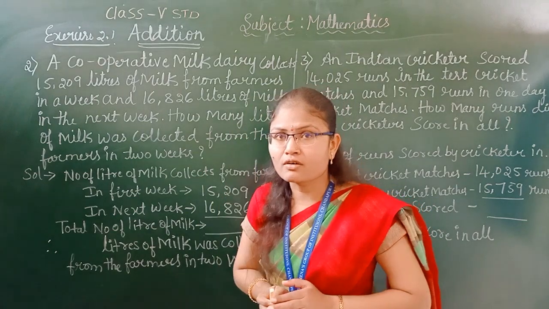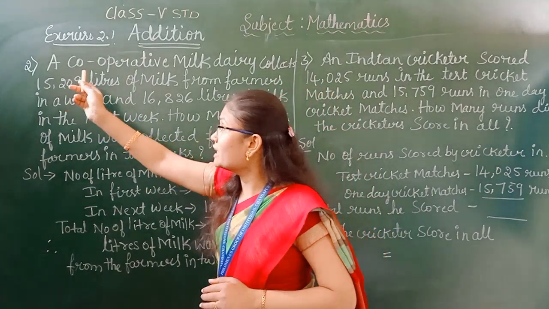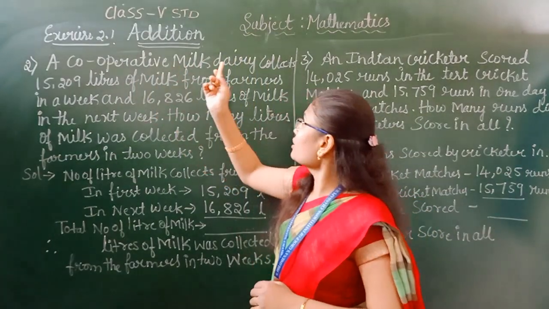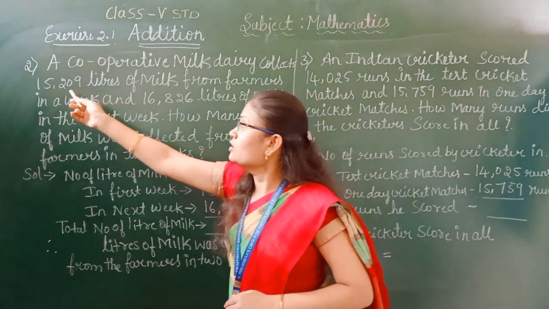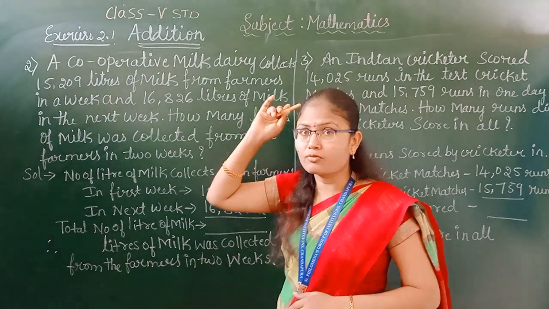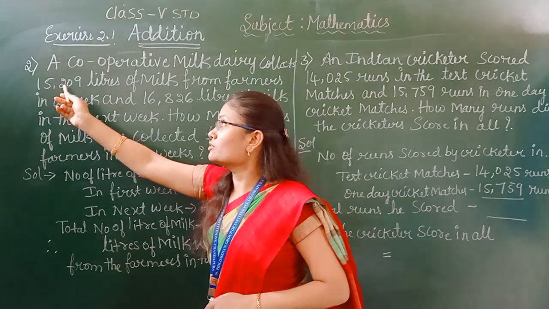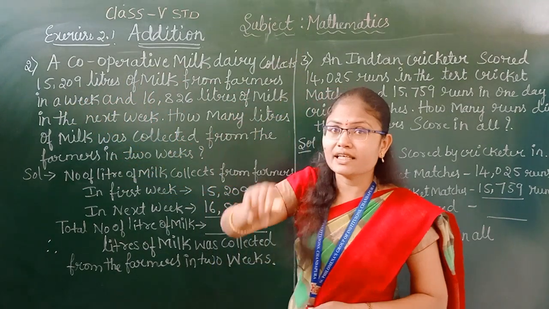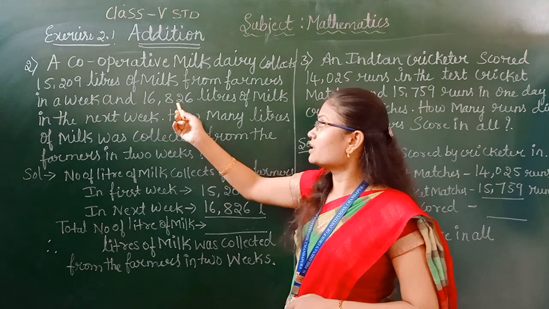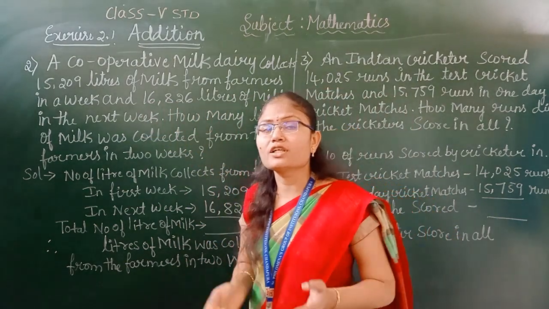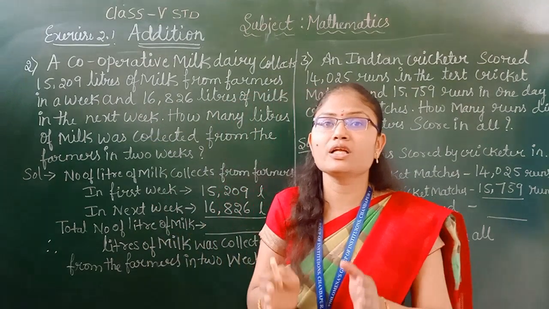One more time we will recall the question. You can see here they have given a cooperative milk dairy. Milk dairy, everyone knows. What will they do? They will collect milk from farmers: 15,209 litres in 1 week, and in the next week they are collecting 16,826 litres of milk. We have to find out how many litres of milk they collected in the first week and the second week.